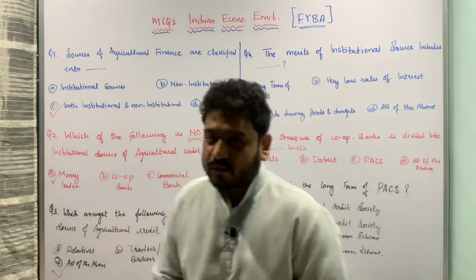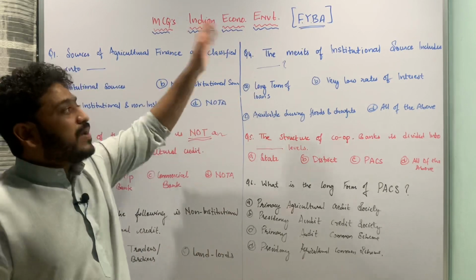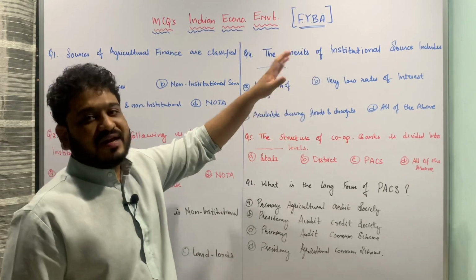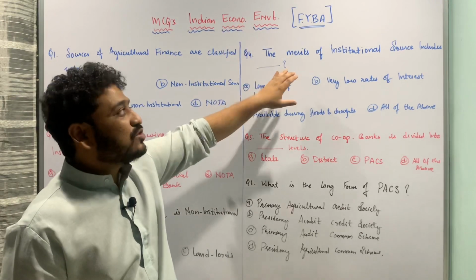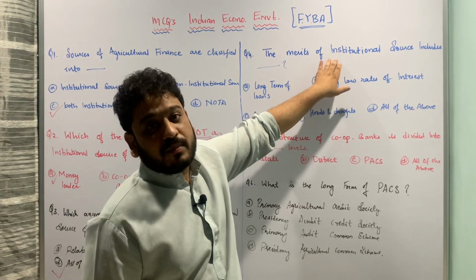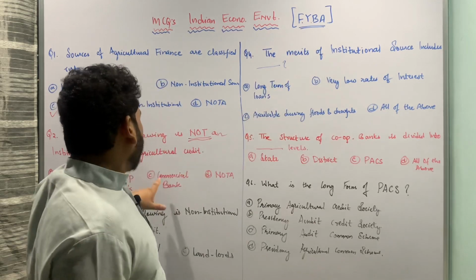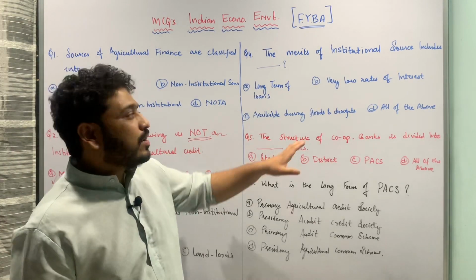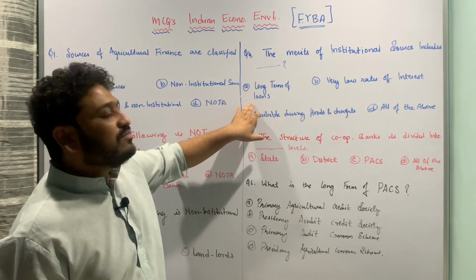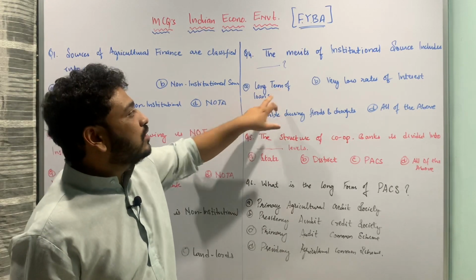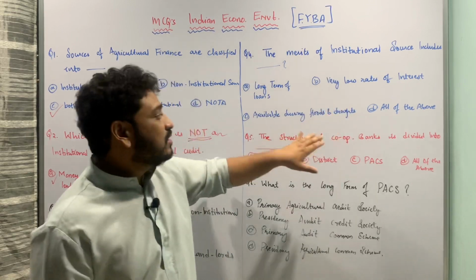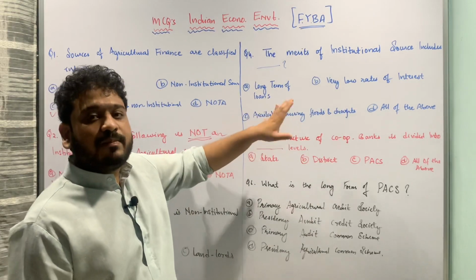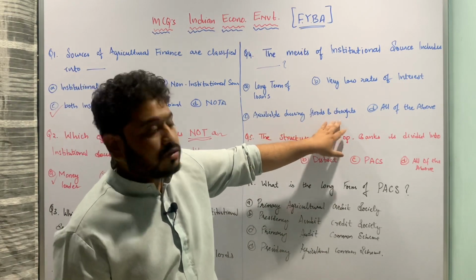Let us now move to the next question, which is talking about the merits of institutional source of credit. What are the merits, or what are the good points, or what are the advantages of taking loans or credit from institutional sources like cooperative banks, commercial banks, etc. So the first option available to us is they are for longer terms. The second is they have very low rate of interest. The third is they are available during bad times, that is during floods as well as droughts, and the last option is all of the above.